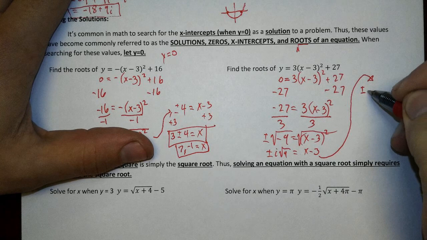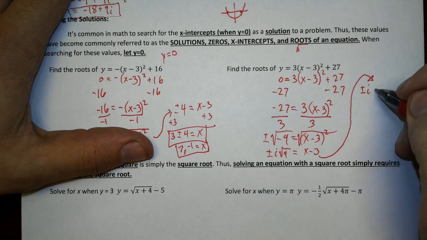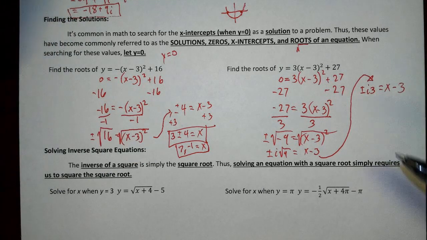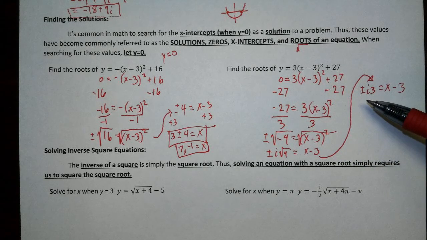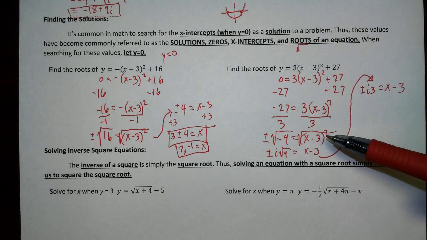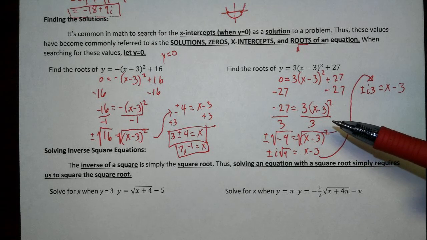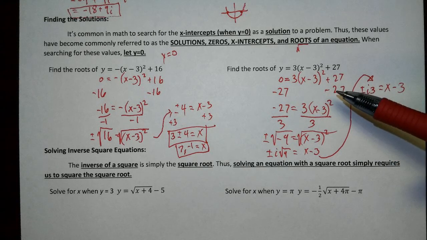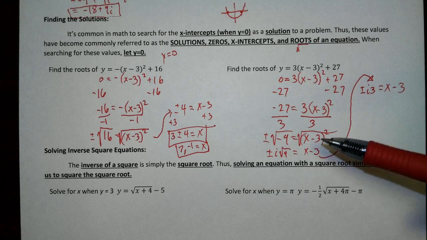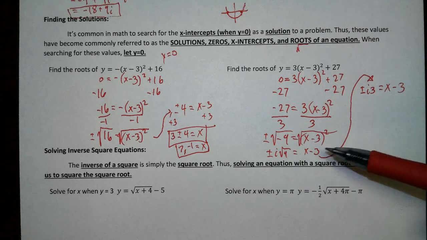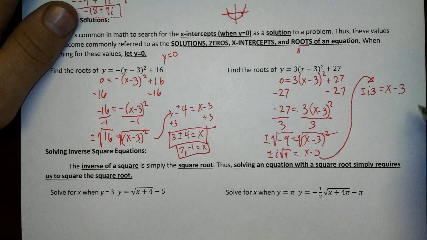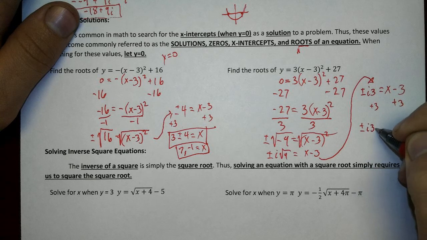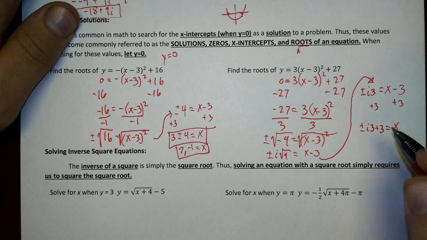So plus or minus i, we know the square root of 9 is 3, equals x minus 3. Basically I was fast forwarding through that because we know how to do this. We are just solving for x. We're subtracting 27 from both sides, dividing by 3 to get rid of the multiplication of 3, taking the square root to get rid of the square, and then simplifying that square root. Then we're going to add 3 to both sides. We have plus and minus imaginary 3, plus 3 equals x.